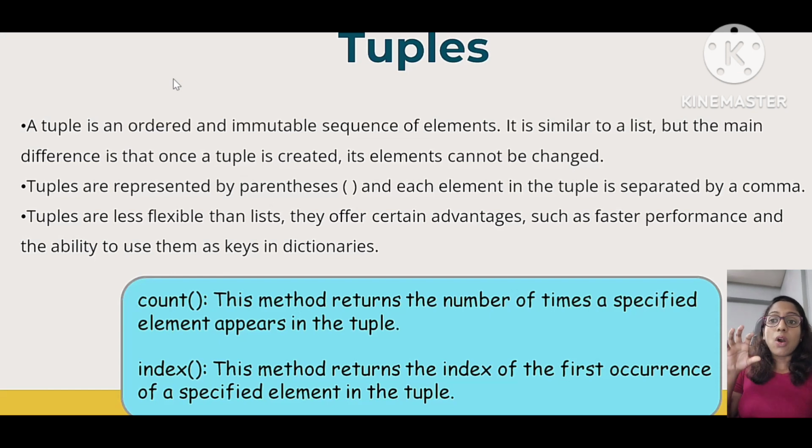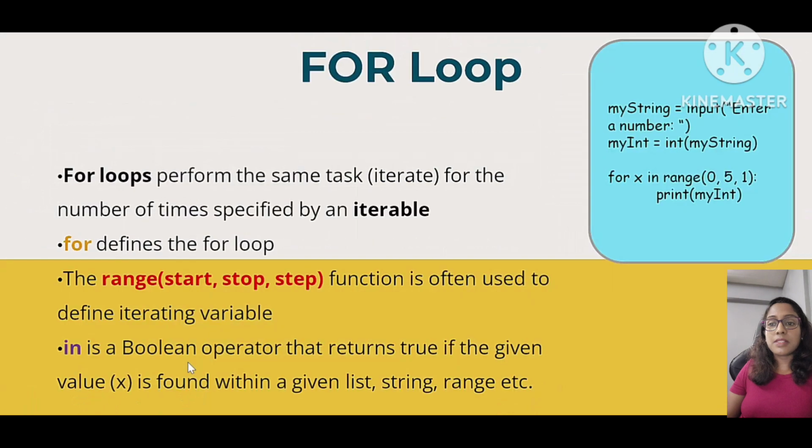Tuple is an ordered immutable sequence of elements. Immutable in the sense that once the tuple is created, we cannot change the elements inside it. The tuple is always enclosed in parentheses and separated with commas. The only thing is that elements are ordered and it is immutable. The methods associated with tuple are count and index.